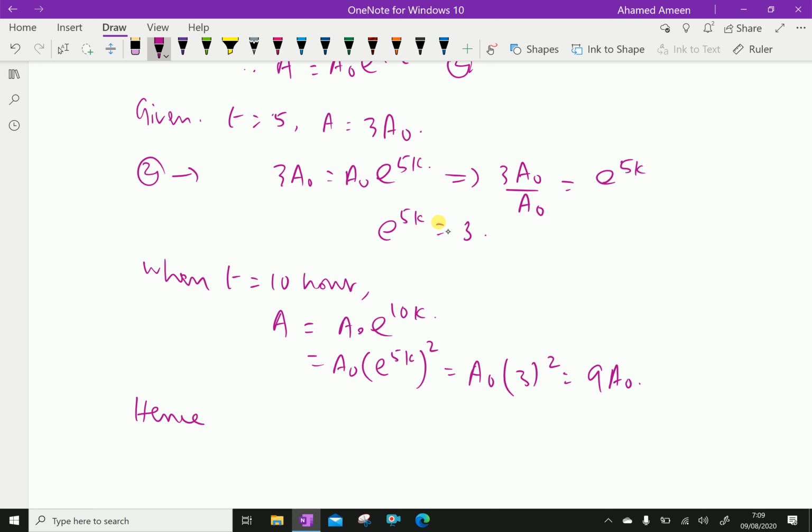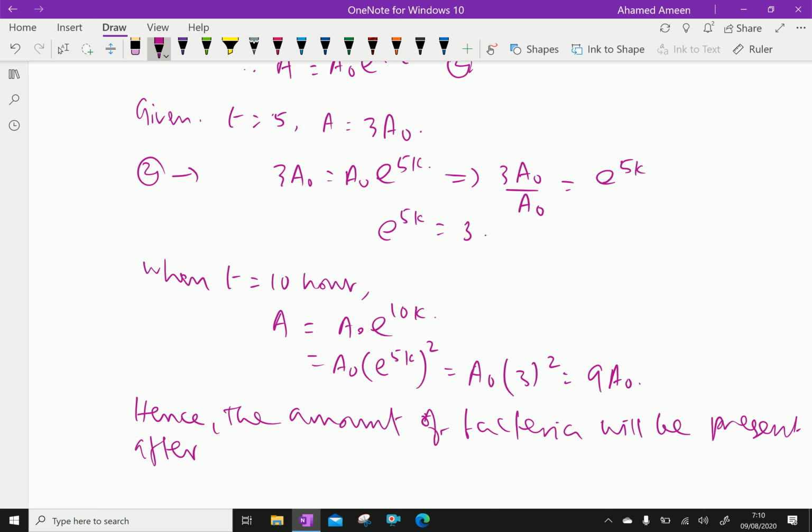Hence, the amount of bacteria that will be present after 10 hours is 9 times the initial amount.